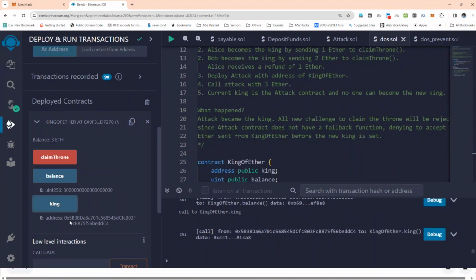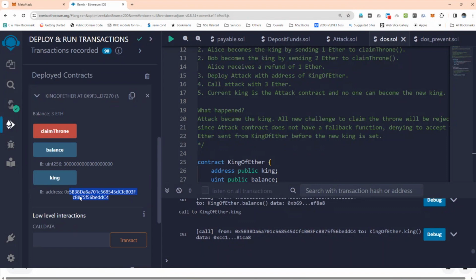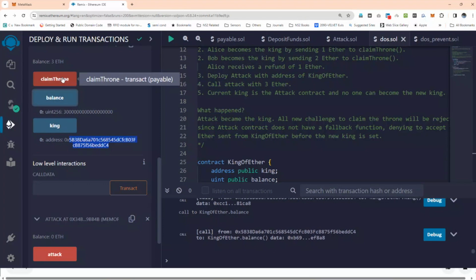Now who is the king? The king is changed now. Okay, so 5b38 has changed now. The king gets changed. Who is the king? He is 5b3. That guy is the king. So now the balance is 3 Ether because he paid more.